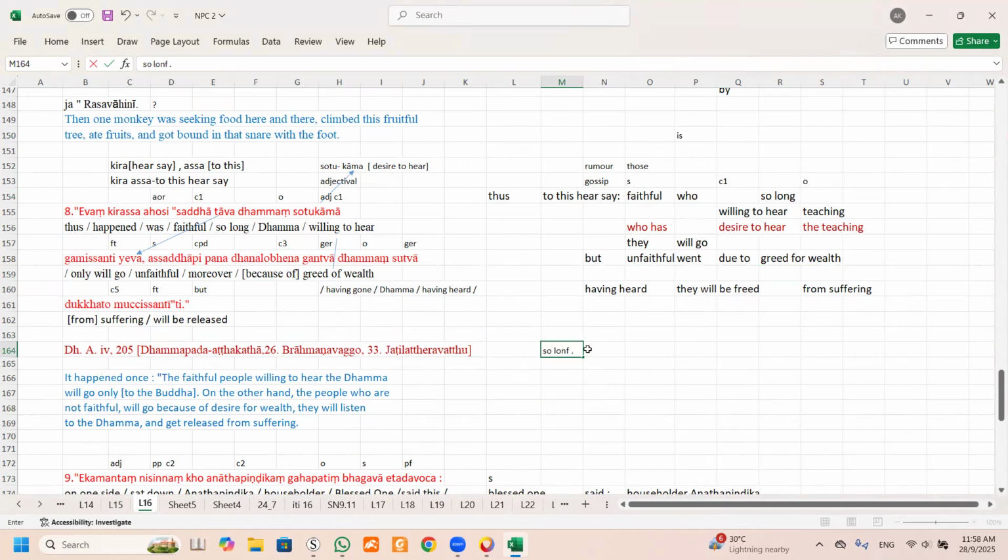Sometimes I cannot fit it into the sentences, that's why I omit it. But when we come to grammar, I will tell you. So long as, the faithful who has the desire to hear the teaching, he will go. He will go. You see it or not?